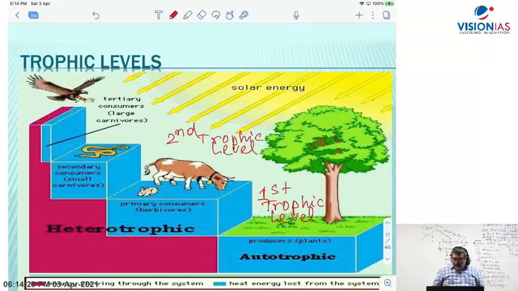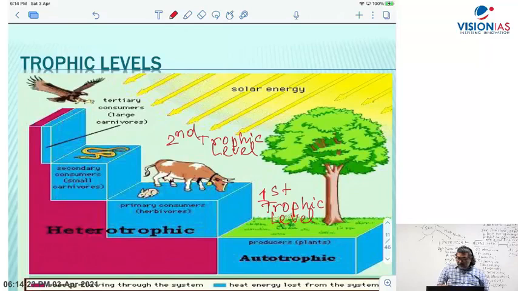Then comes carnivores, like a secondary consumer. So that will be called the third trophic level. Let's say here snake. And then comes a hawk or eagle, tertiary, that is the fourth trophic level.